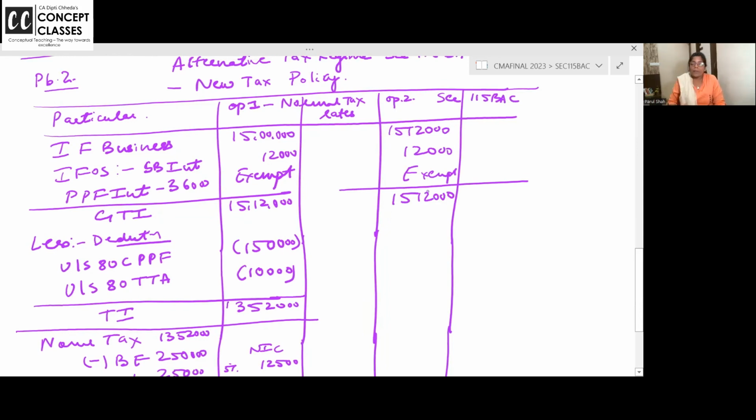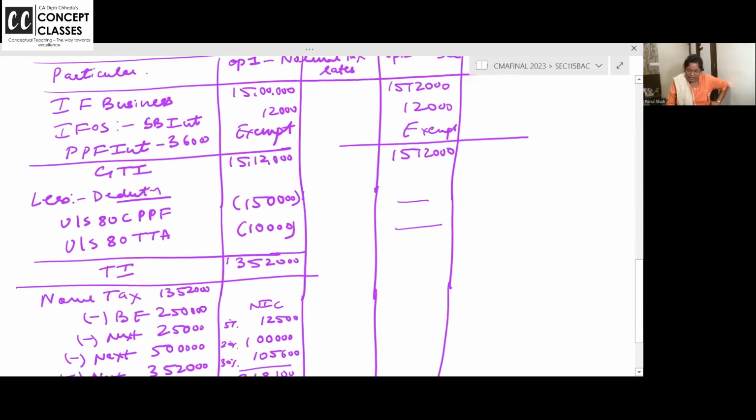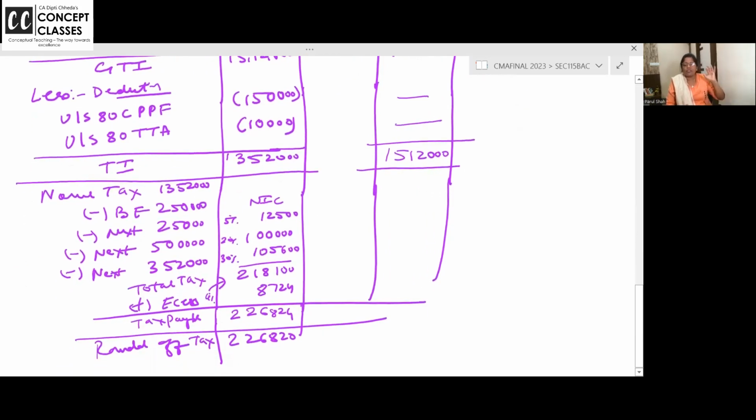15,12,000. But in the alternative tax regime, you don't get any deduction, 80C to 80U, except 80JJAA, which is not there here. So what is your total income? 15,12,000. And now this is your first problem, dear students. So keep the rates open. Go back to your previous page where rates are written and you can keep the rates open. Let us calculate the tax. We will calculate the tax here.